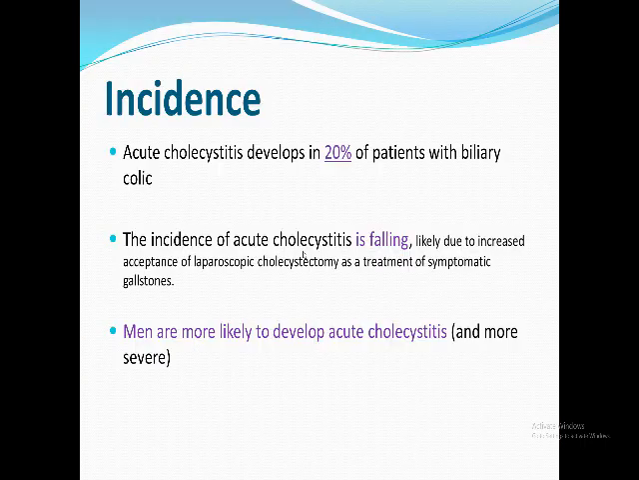Acute cholecystitis is acute inflammation of the gallbladder. The incidence is like that: 20% of patients with biliary colic. So a patient having chronic calculous cholecystitis, 20% of them might suffer from acute cholecystitis. But I want to tell you, the incidence is falling. Why is it decreasing nowadays? Because most people accept to do cholecystectomy once they have biliary colic. So there is not enough time for acute cholecystitis to occur. That's why this incidence is decreasing or falling.